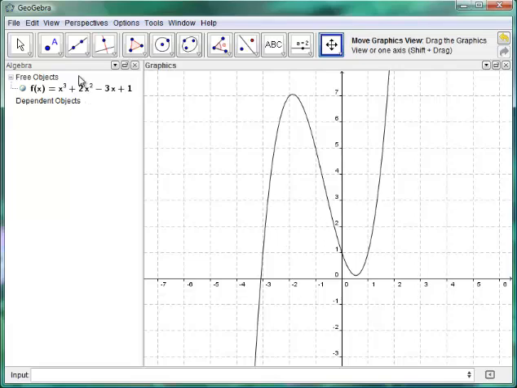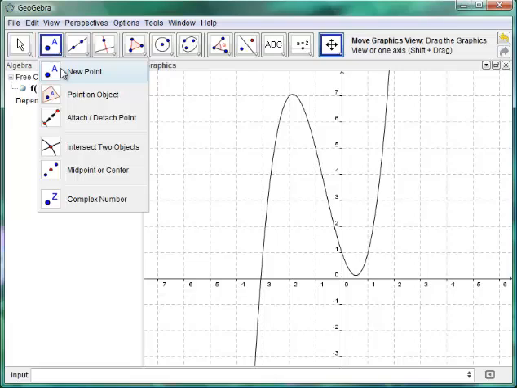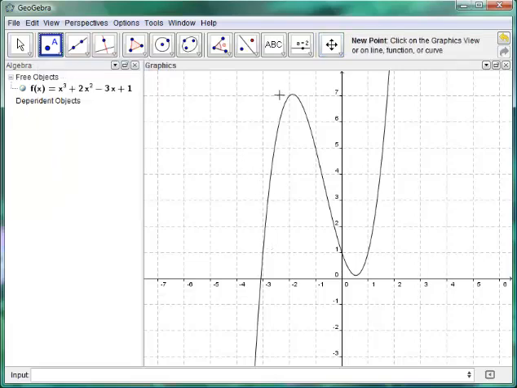Now we just need to give it an interval, because the mean value theorem is closed on an interval from a to b. So I'm going to go ahead and pick a point here where x is -2. You can see that over here, x is -2, y is 7. And I'm going to pick another point over here where x is 1. You can see that right here. X is 1 and y is 1.